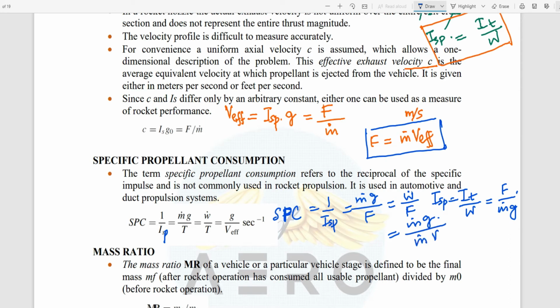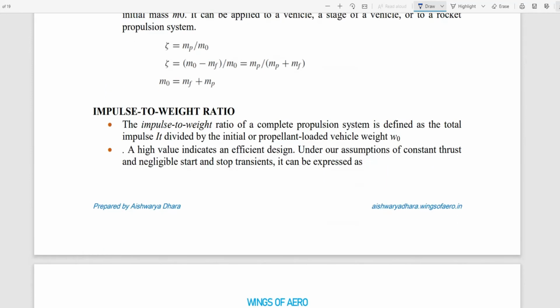That is m dot into V effective. So this will get cancelled off, and we get g by V eff. This is nothing but second inverse. See, why I'm expanding is because sometimes they can give you the data relevant to that, so you should be able to substitute the values and find out the unknown parameters. Okay, shall I move to the next one? Yes.